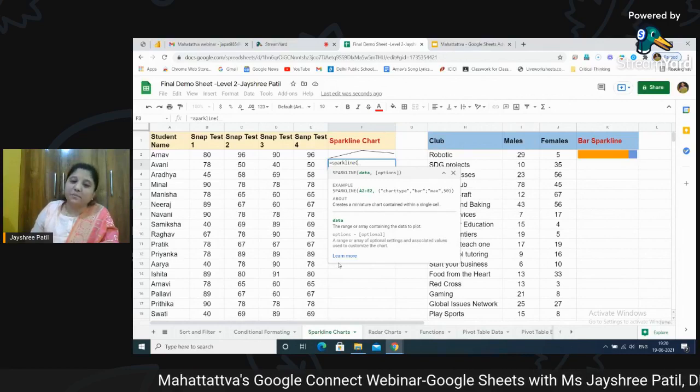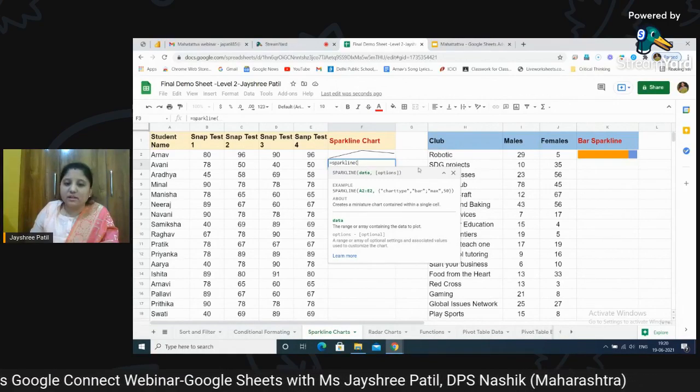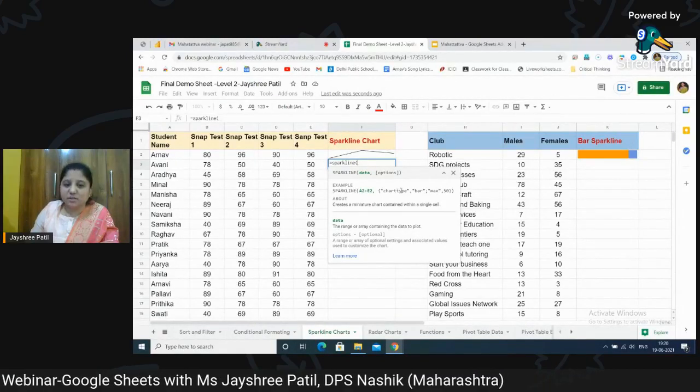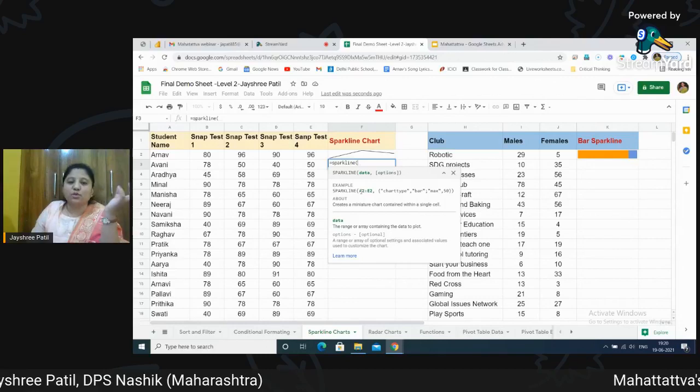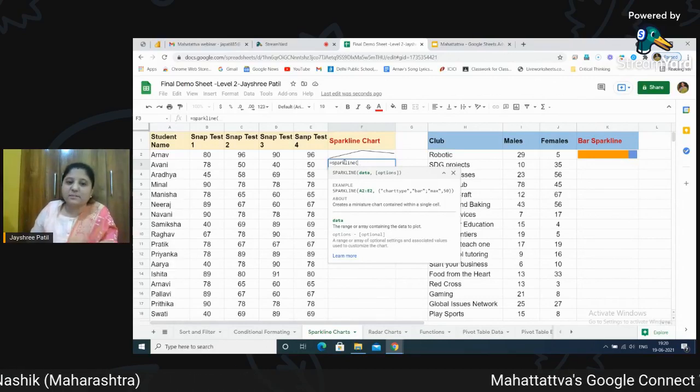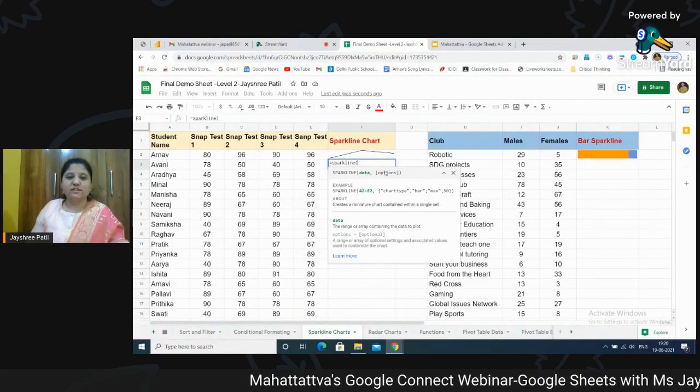So we don't need to remember anything. We don't need to mug up anything, because everything will automatically be reflected. Even if we forget how to use sparkline, automatically you can just write sparkline and it will reflect the complete formula. Let's see how to use it now.